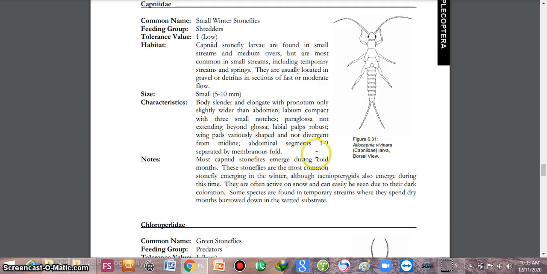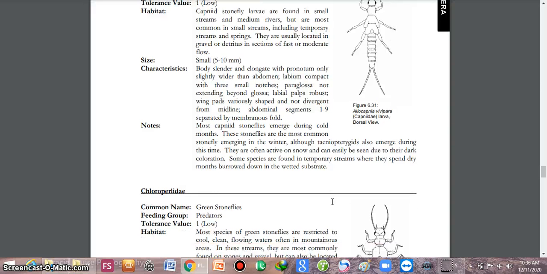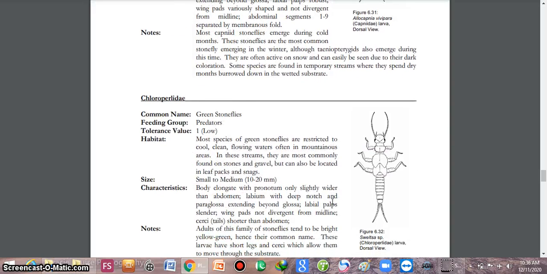Capniid stoneflies emerge during cold months, and they are the most common stoneflies emerging in the winter. They are often active on the snow and can easily be seen due to their dark coloration. Some species are found in temporary streams where they spend dry months burrowed down in the wetter substrate.